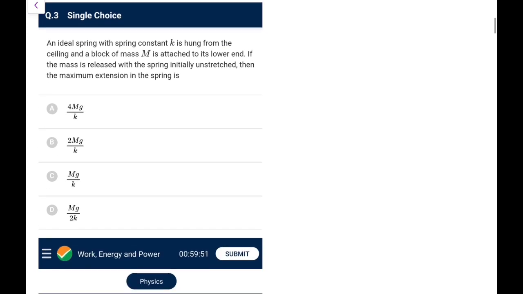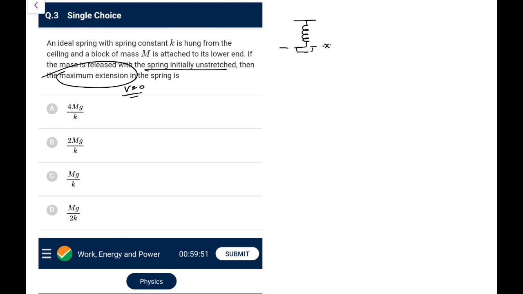An ideal spring with spring constant k is hung from the ceiling, and a block of mass capital M is attached at its lower end. If the mass is released with the spring initially unstretched, that means in its original length, then the maximum extension, you all remember, for maximum extension, don't go for force balance, go for speed 0. We take this instant, let's say it was in the natural length and you just attach the block.